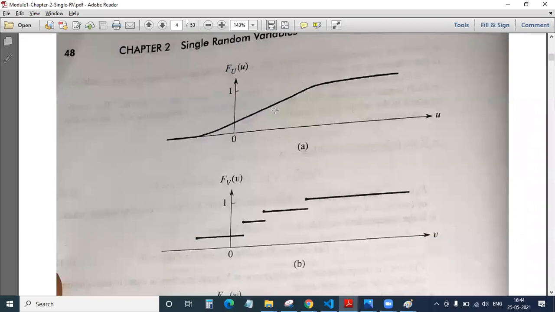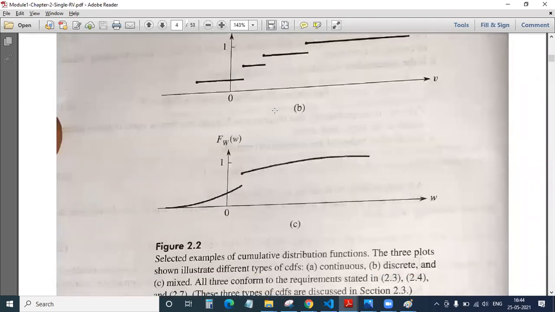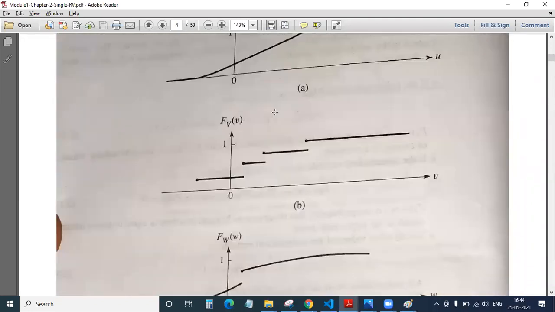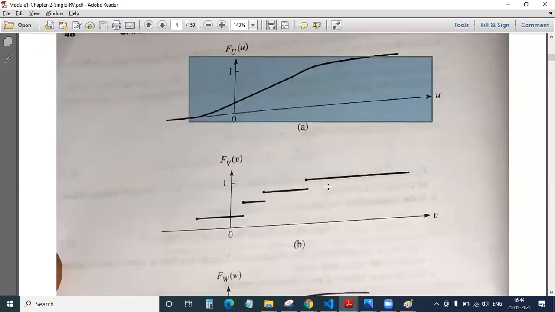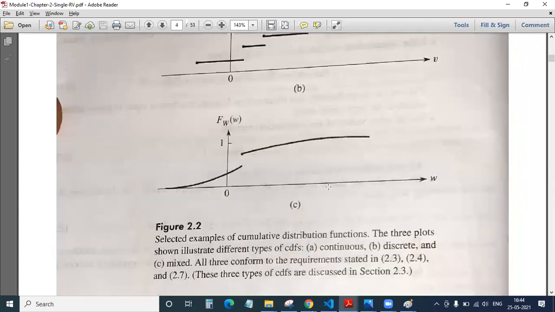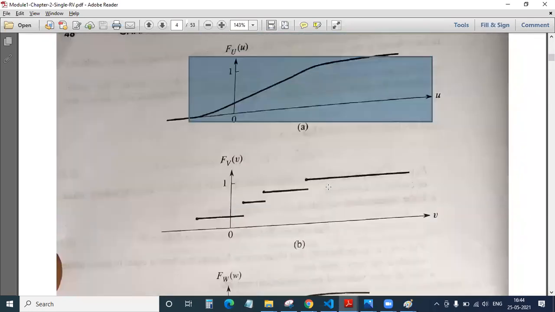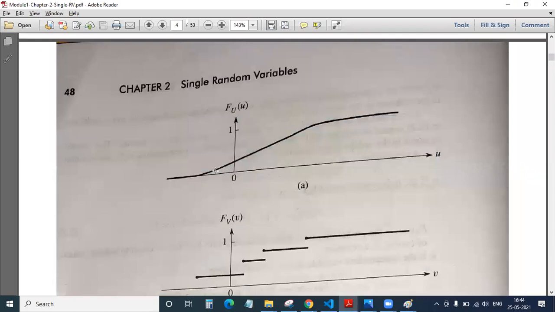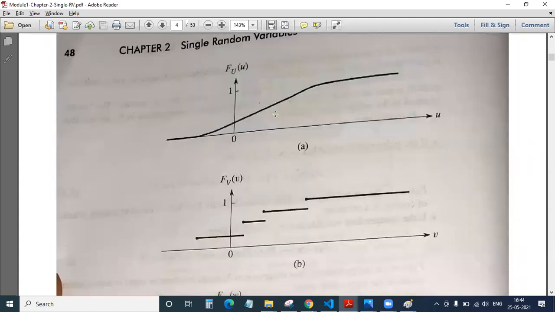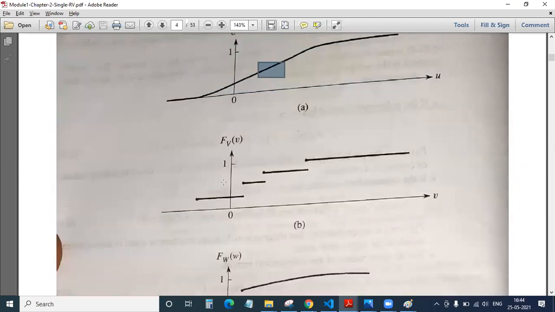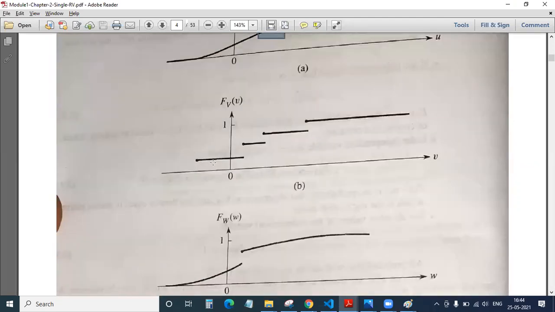So this is how your CDF will look. Please concentrate. These are the various plots of CDF. This is nothing but a continuous CDF. When you have a continuous random variable, this is how it would look. Please observe here, it is a non-decreasing function. It is going on increasing. Okay. So that is for a continuous random variable, and if it is a discrete random variable, always remember it will